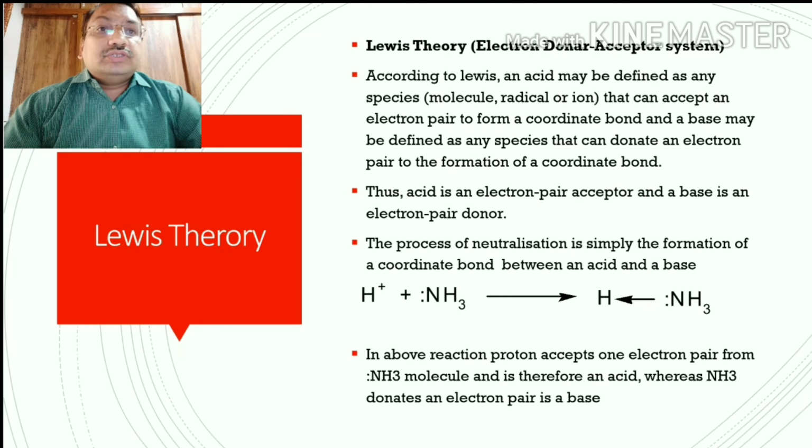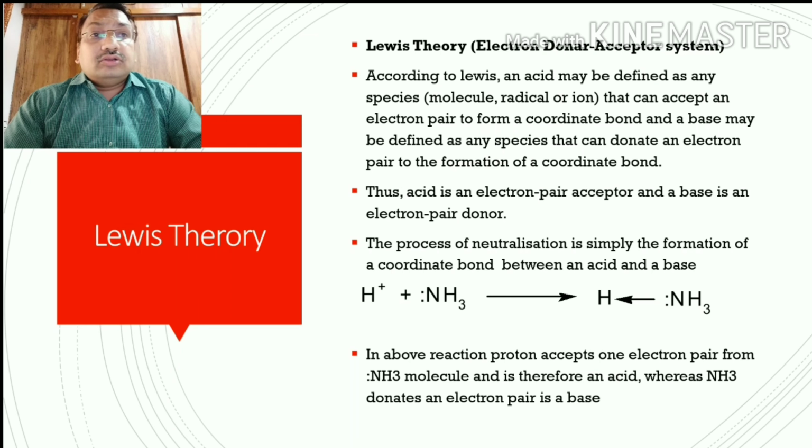The third theory is the Lewis acid-base theory, also called the electron donor-acceptor system. In Lewis theory, acids and bases are defined according to electron transfer. According to Lewis, an acid may be defined as any species, whether molecule, radical or ion, that can accept an electron pair to form a coordinate bond, and a base is any species that can donate an electron pair to form a coordinate bond. In Lewis theory, there is the concept of the formation of the coordinate bond.